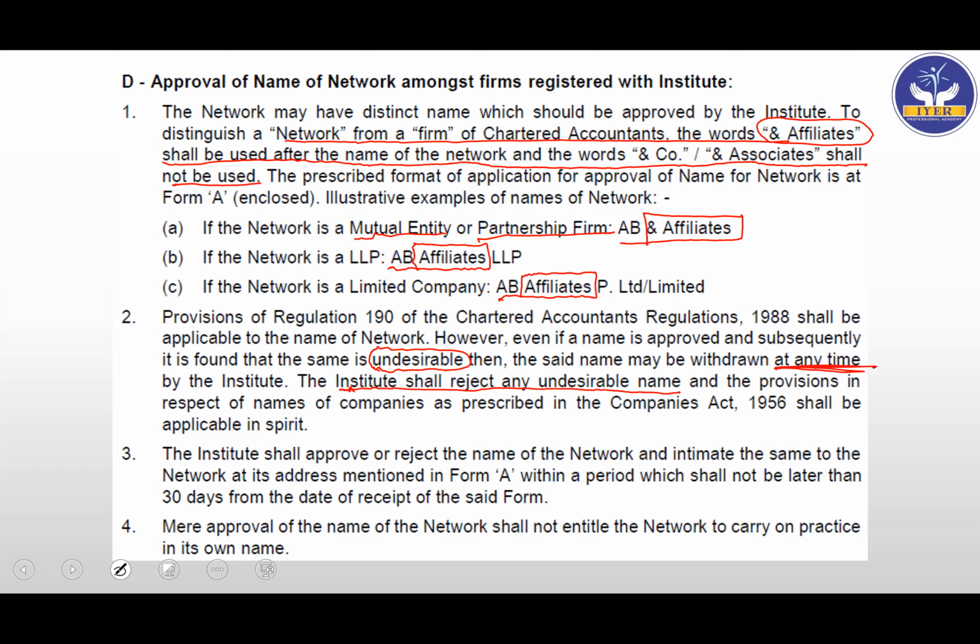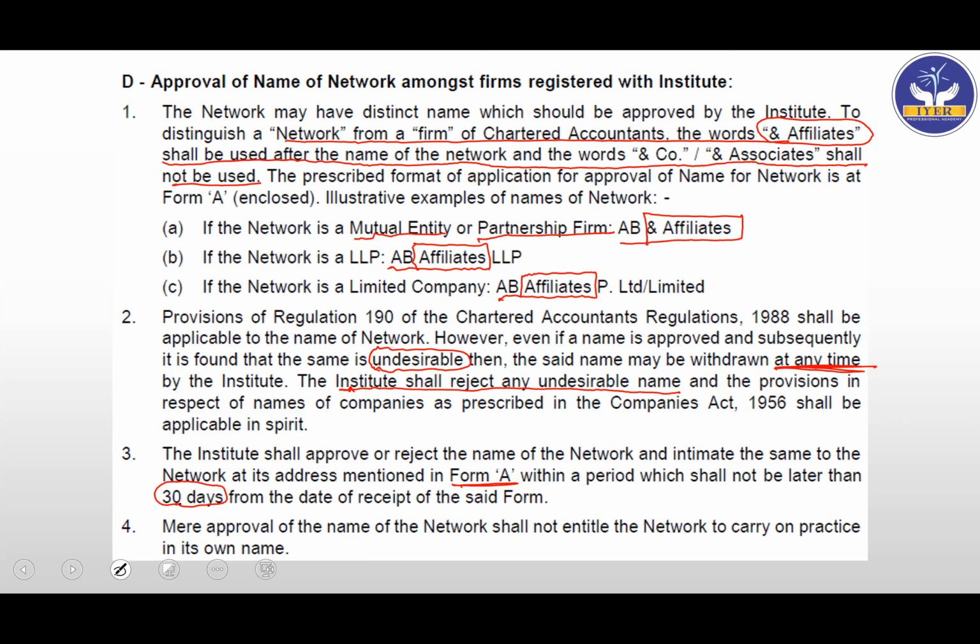Okay. The institute shall approve or reject the name of a network and intimate the same to the network at its address mentioned in Form A, that is the initial intimation that we are given, within a period which shall not be later than 30 days, that is maximum within 30 days, from the date of the receipt of the said form.